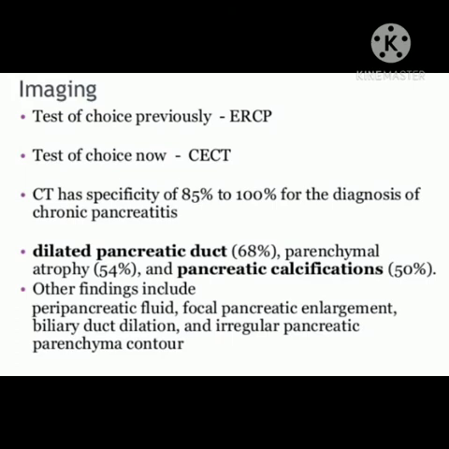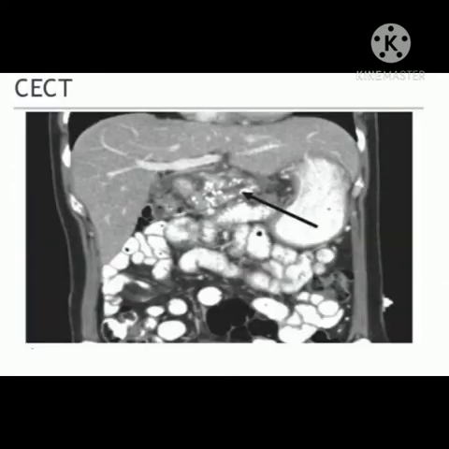In the case of imaging tests, the previous test of choice was ERCP, now CECT. CT is 85% to 100% specific for diagnosis of chronic pancreatitis. Dilated pancreatic duct is seen in 68%, parenchymal atrophy 54%, and pancreatic calcification 50%. Other findings include peripancreatic fluid, focal pancreatic enlargement, biliary duct dilation, and irregular pancreatic parenchymal contour. This is the CECT image of chronic pancreatitis.